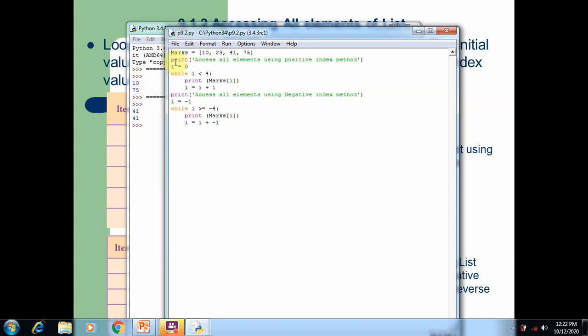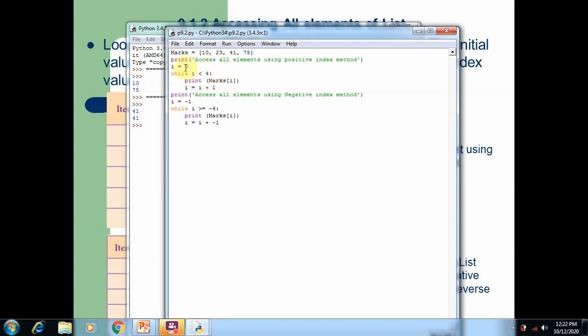The first concept is to use a positive index number to access the element. Here we run a loop called a while loop. The while loop starts from 0 and ends at 3. The 4 is the topmost value, that is the upper limit of the loop.